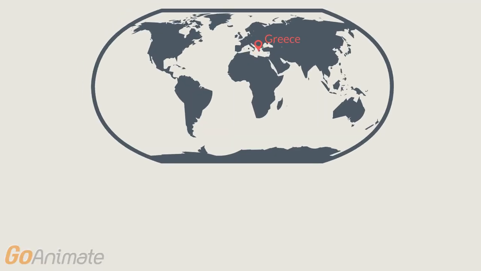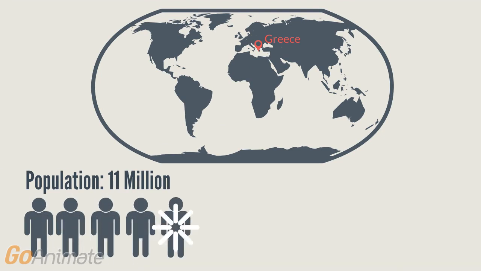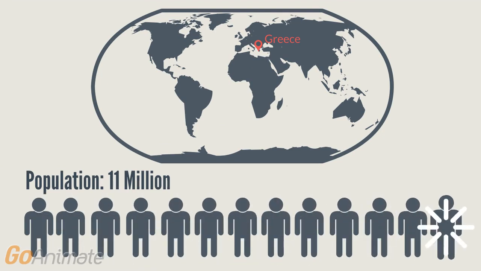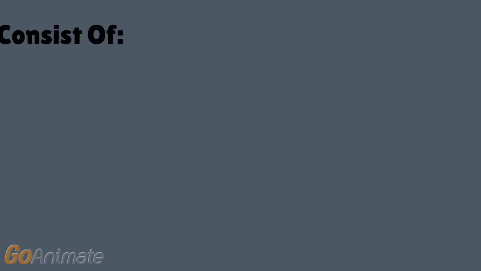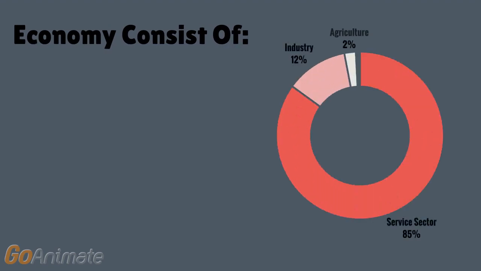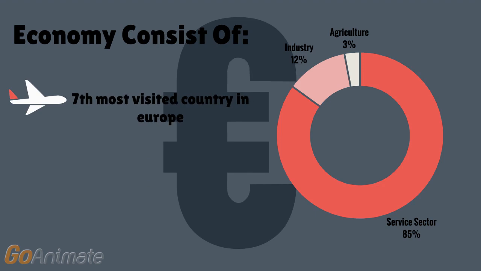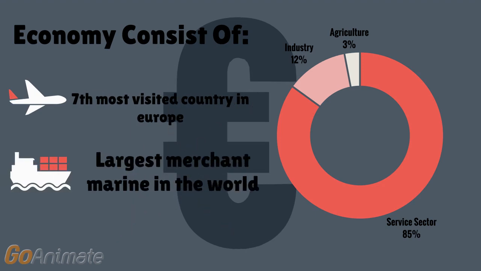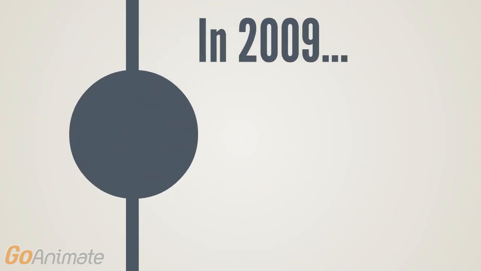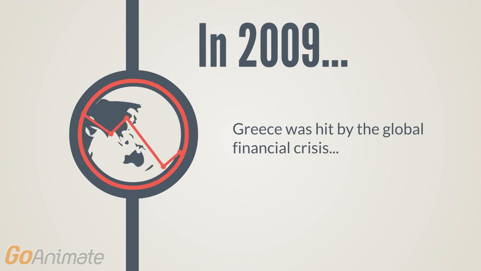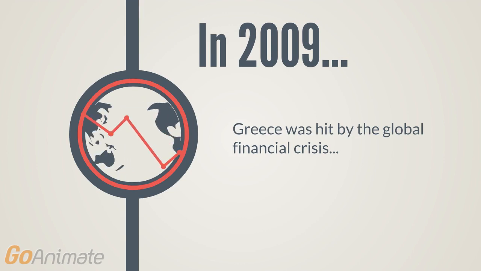Greece is a democratic and developed country in southern Europe, with a population of 11 million. It comprises the service sector, which represents 85%, the industry 12%, while agriculture makes up the remaining 3% of the national economic output. It is ranked the 7th most visited country in Europe and has the largest merchant marine in the world.